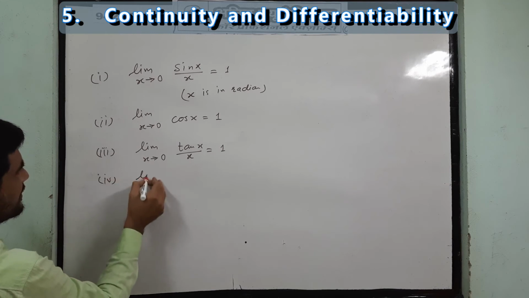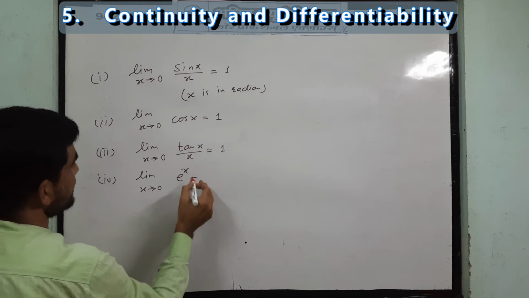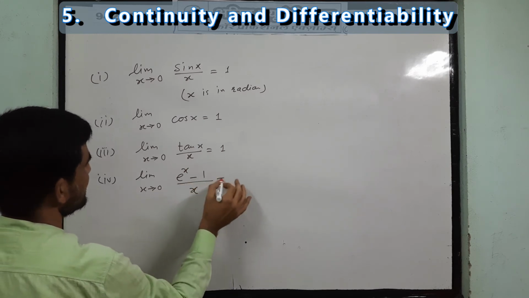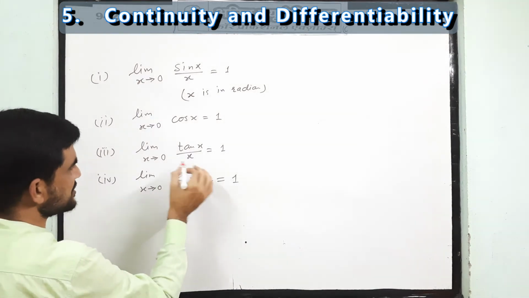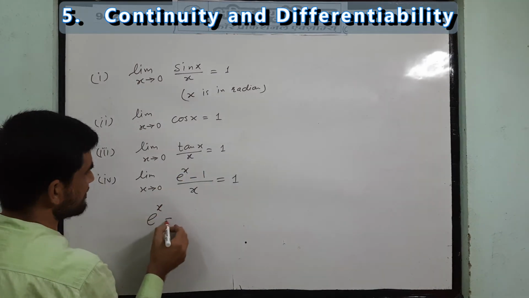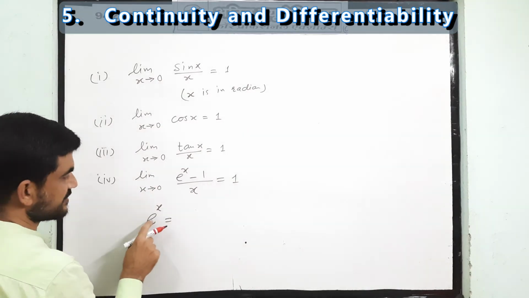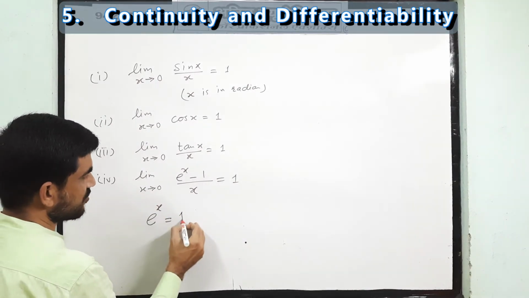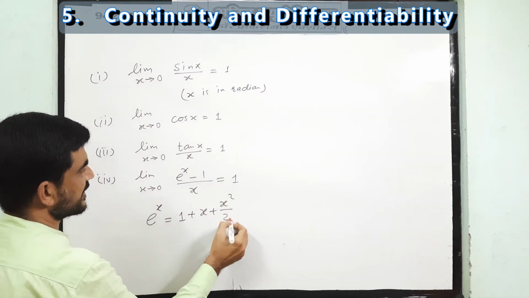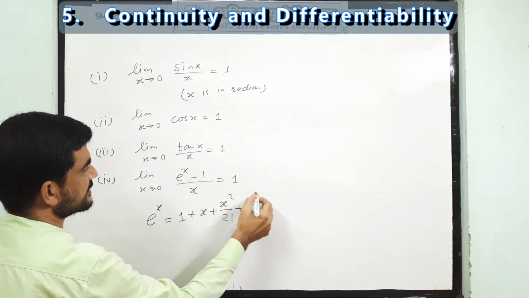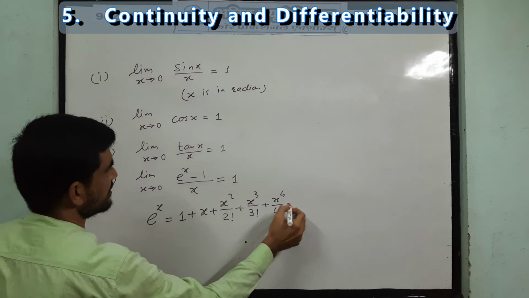One more formula, limit x tends to 0, e to the power x minus 1 upon x, that is also 1. Clear? You know this is the exponential term. Exponential has a specific series, called the exponential series. So e to the power x, you can write 1 plus x plus x square by factorial 2, x cube by factorial 3, x to the power 4 by factorial 4, and so on.